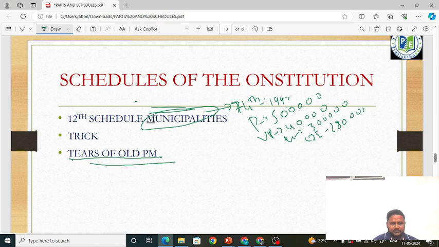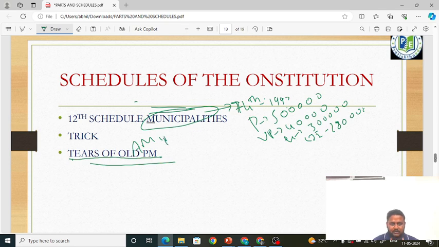Remember the mnemonic. A stands for oaths and affirmations. R stands for Rajya Sabha. S stands for scheduled areas and scheduled tribes administration. O stands for other tribal areas, that is in the states of Assam, Meghalaya, Tripura and Mizoram, not Manipur.